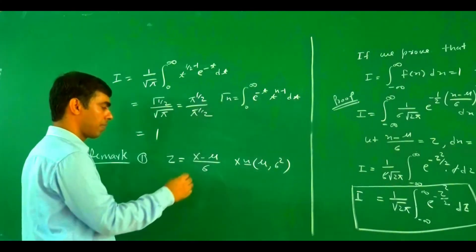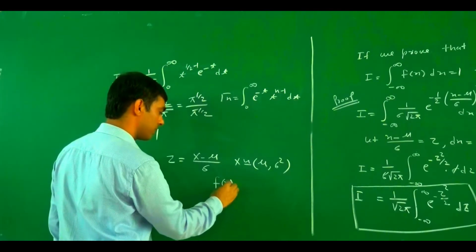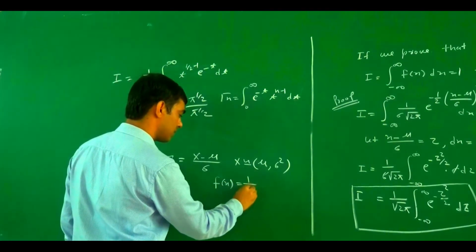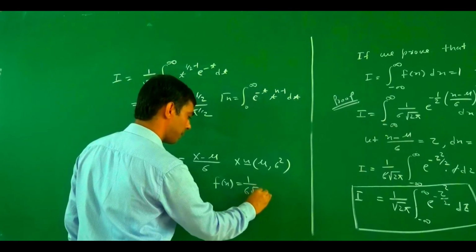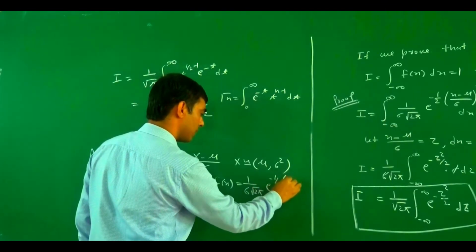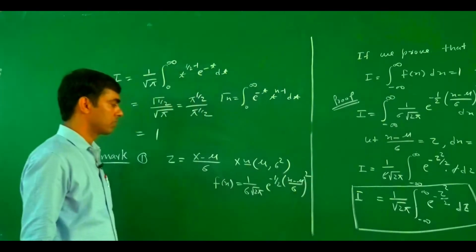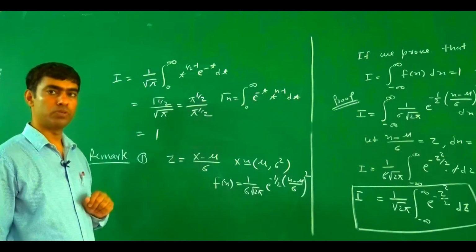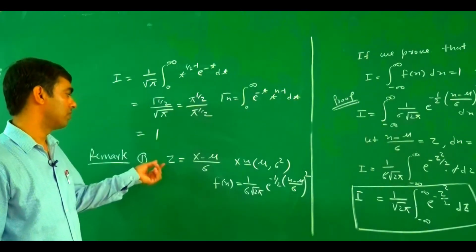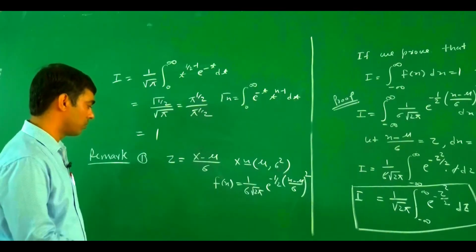Then what is the probability density function? f(x) equals 1 upon sigma under root 2 pi, e to the power minus 1 by 2 times (x minus mu upon sigma) whole square. But if we put z equals x minus mu upon sigma, then what are the parameters? Means if we try to write the parameters in terms of z, what are the values?